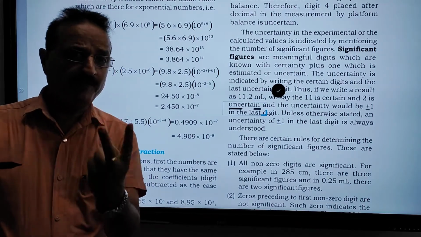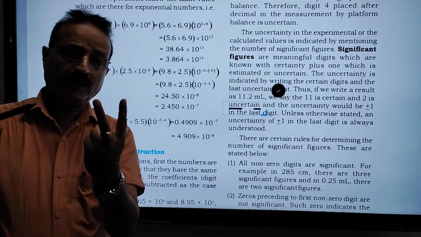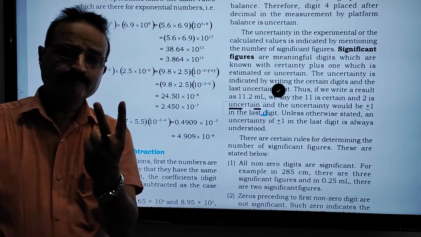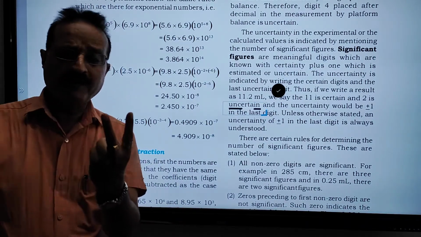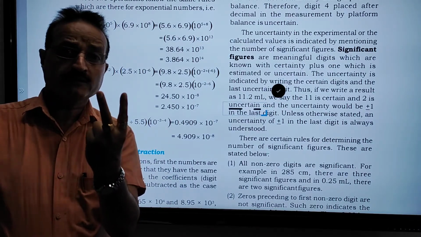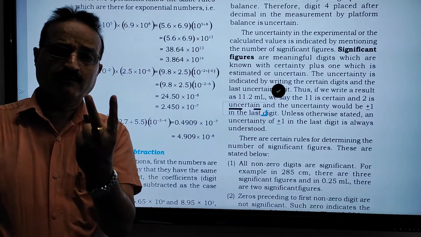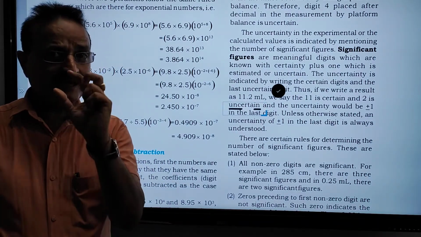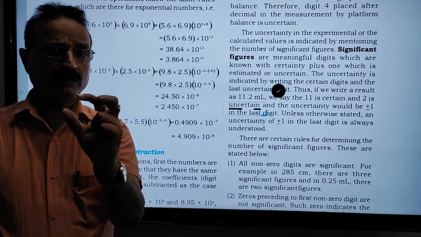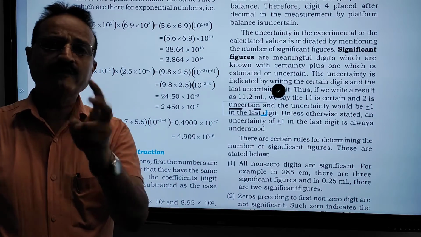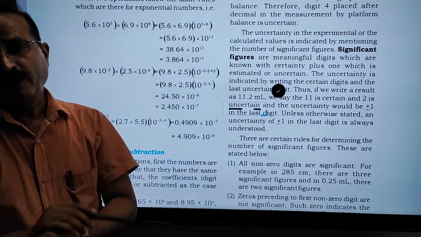So 11.2 plus 0.1 is 11.3, and 11.2 minus 0.1 is 11.1. So the uncertainty is plus or minus 1 in the last digit.